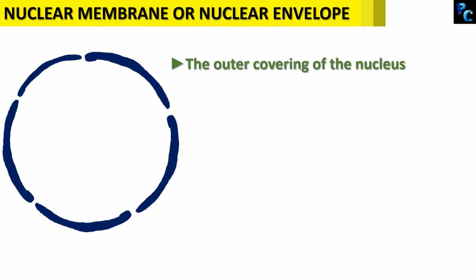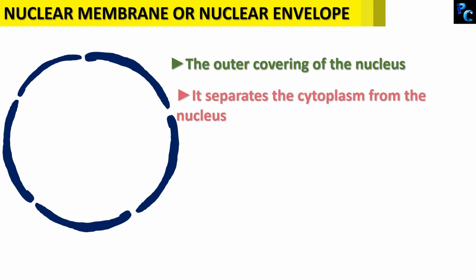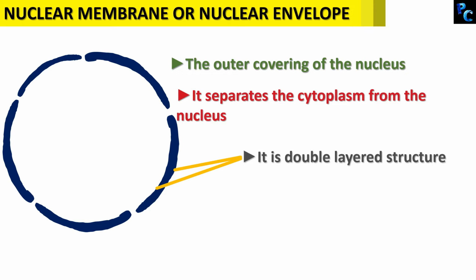First, we will talk about nuclear membrane or nuclear envelope. Nuclear membrane or nuclear envelope is the outer covering of the nucleus. It separates the cytoplasm from the nucleus. It is a double-layered membrane covering. Within the nuclear envelope, there are pores called nuclear pores. These nuclear pores allow the exchange of material between the nucleus and the cytoplasm.